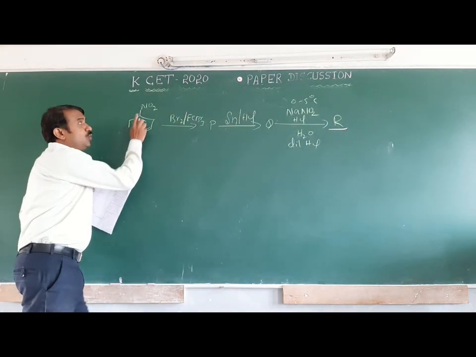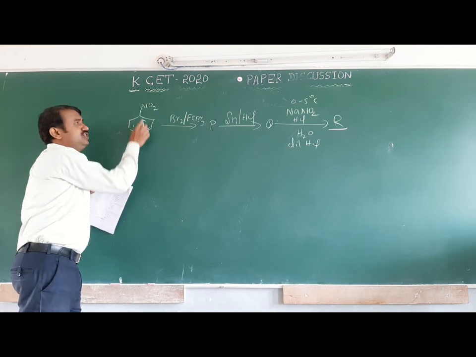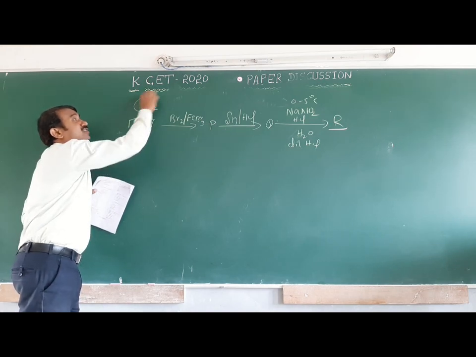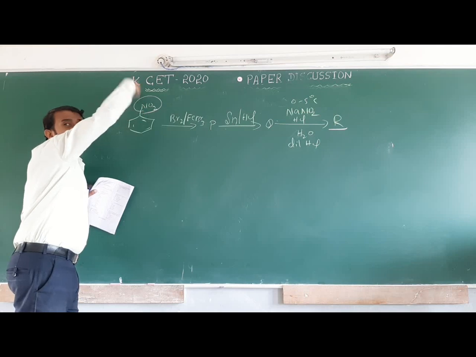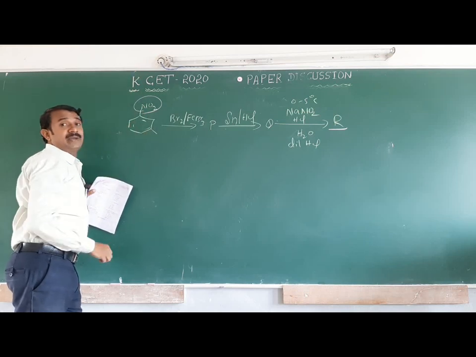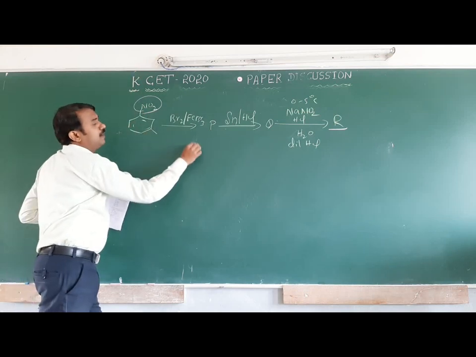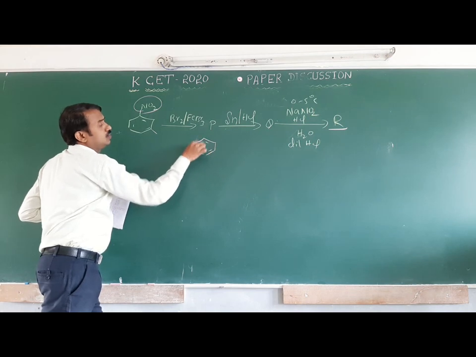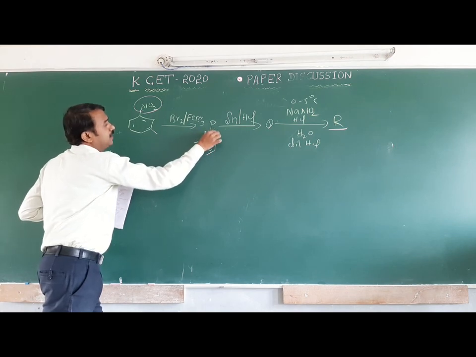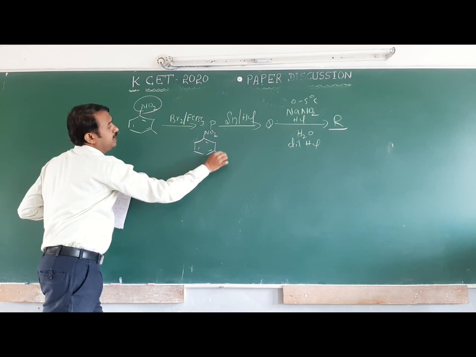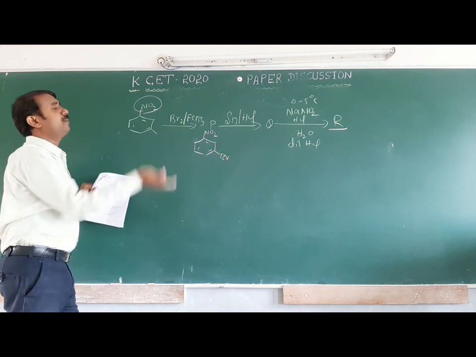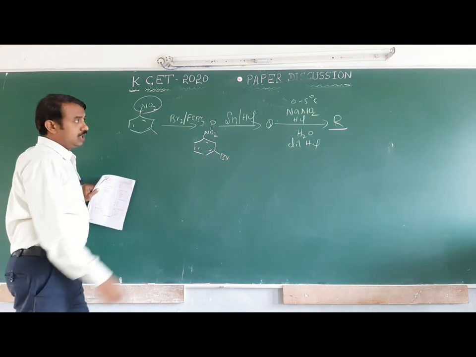This is one of the important factors. Listen here. When nitrobenzene reacts with bromine, the nitro group is an electron withdrawing group, which means it gives meta orientation, to form meta bromonitrobenzene, or meta nitrobromobenzene.